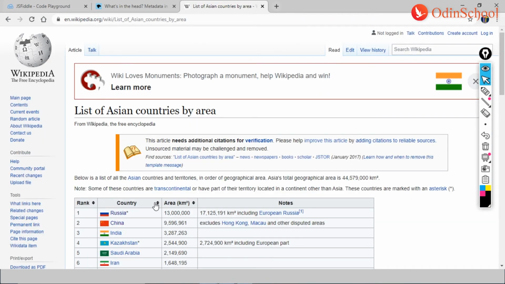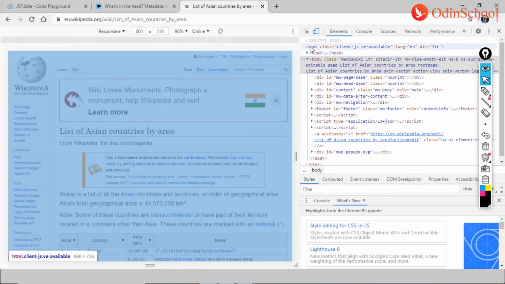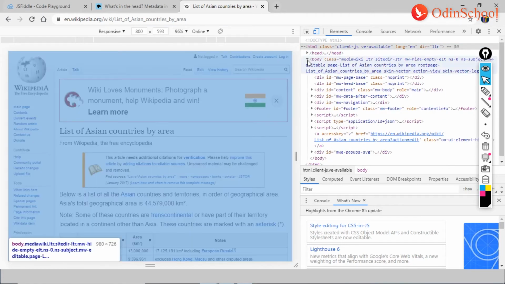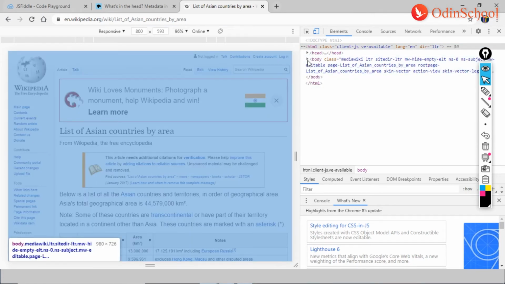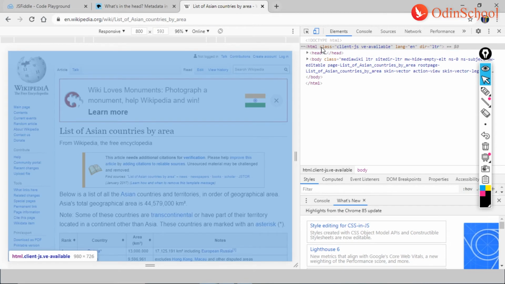Now that Wikipedia has come up, let me press F12, which is developer tools. And I hope you are now able to see that it starts with the HTML tag and then moves on to head, and then it moves on to body, and then the body is closed again, and then so is HTML. When I click on body, it shows us which element we are referring to. That is the reason why we use the element inspector.